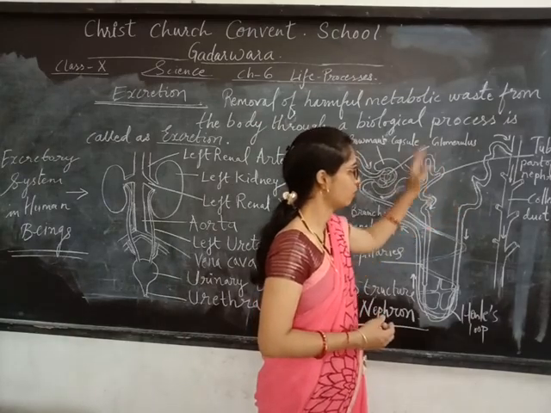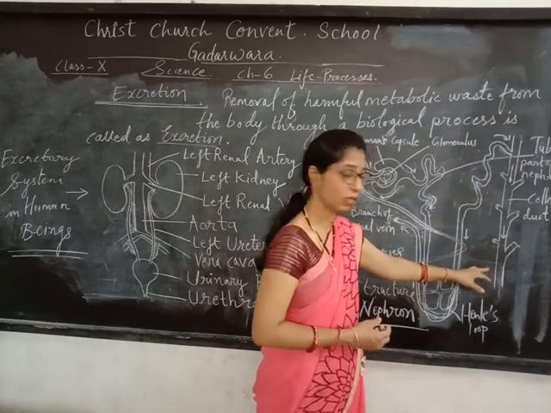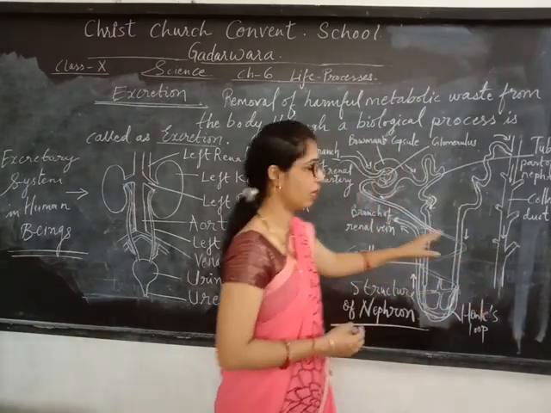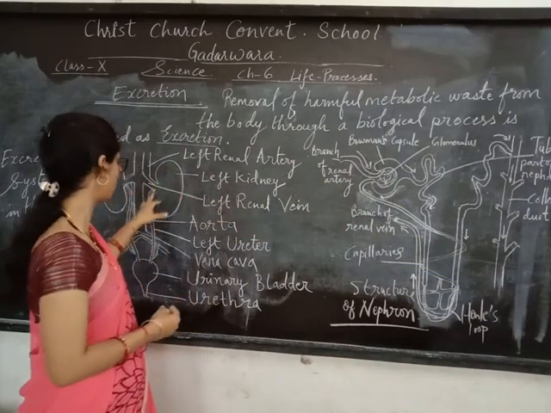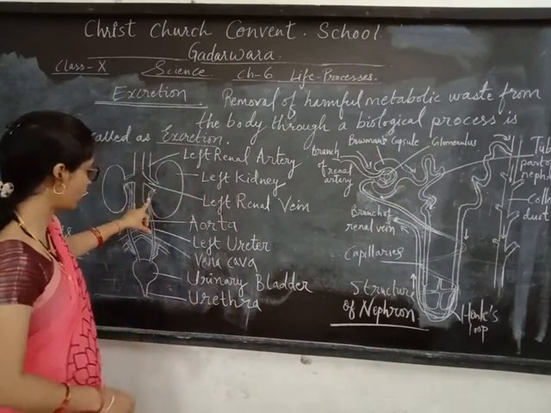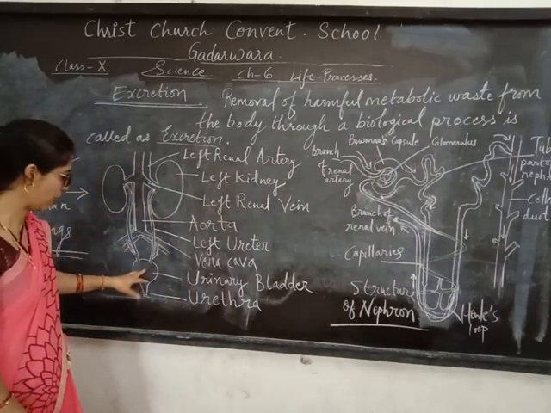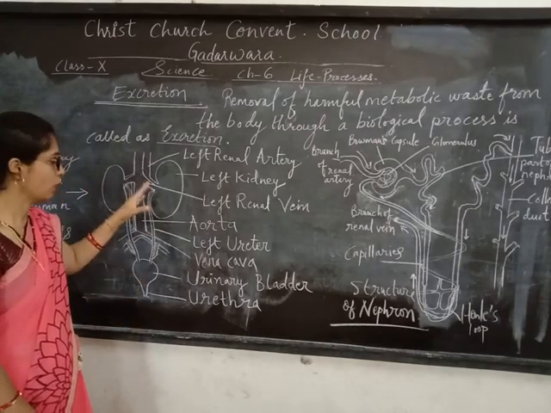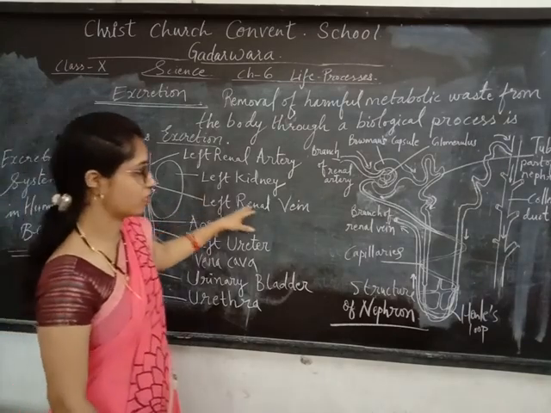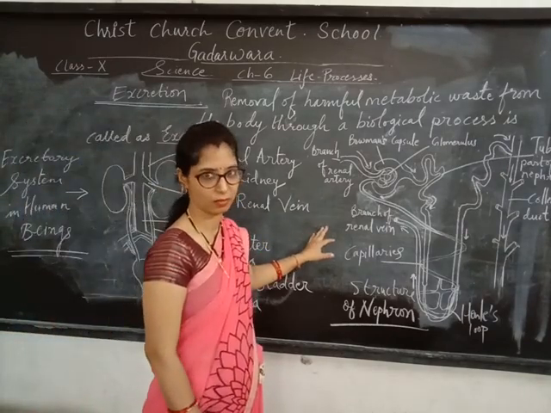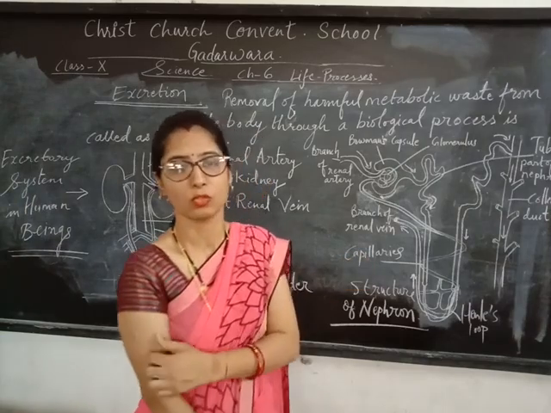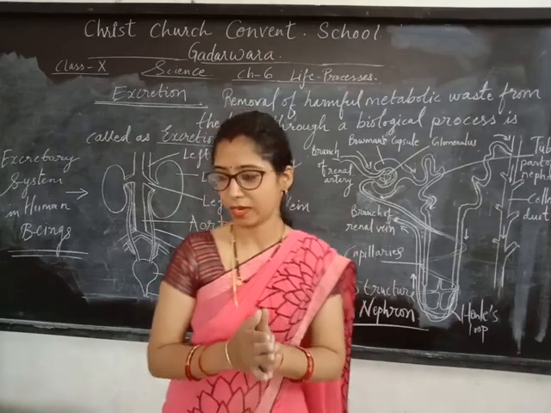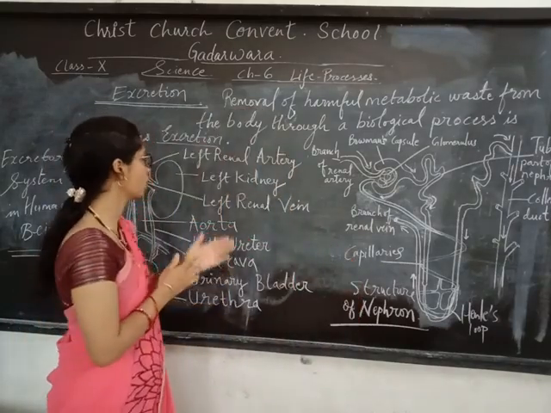From the collecting duct, the urine goes to the ureter, then to the urinary bladder, and from there it is released out through the urethra. So this is all about excretion in human beings, the excretory system. Do you understand it?